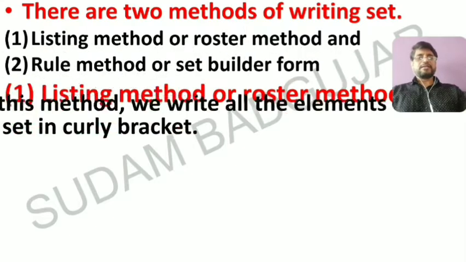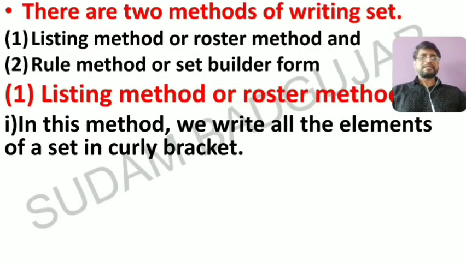Listing method means, as the word suggests, you have to make a list. In this method we write all the elements of the set in curly brackets.